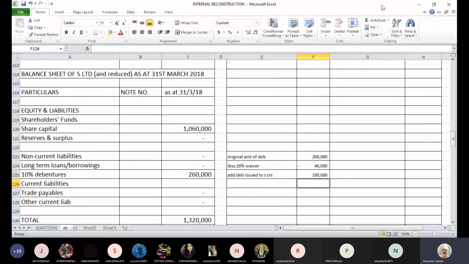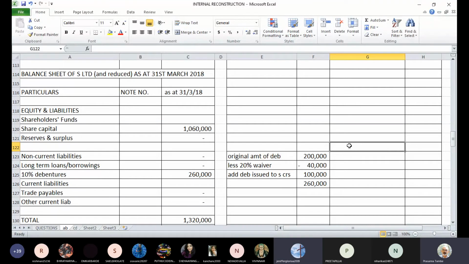If you take the total, it becomes 2,60,000. That's how this number is derived. Amount of debenture 2,60,000 is the final amount of these debentures. Did you follow this working note? Yes or no? Yes, sir.